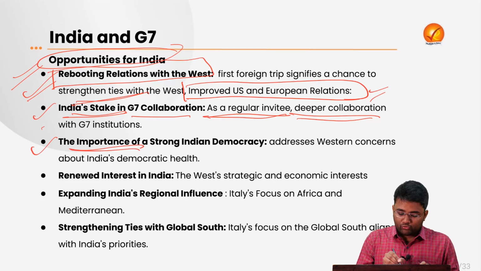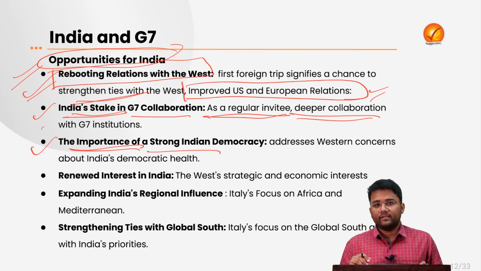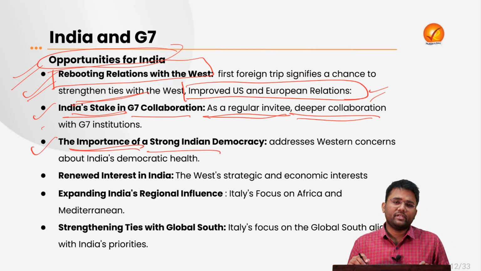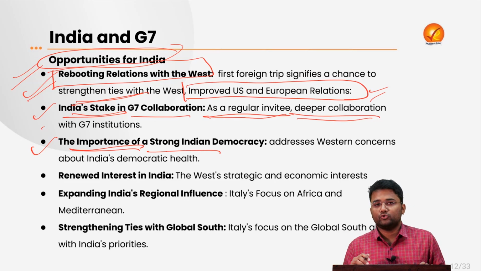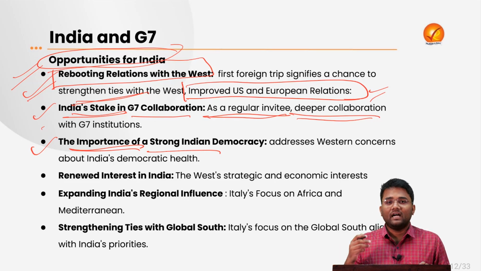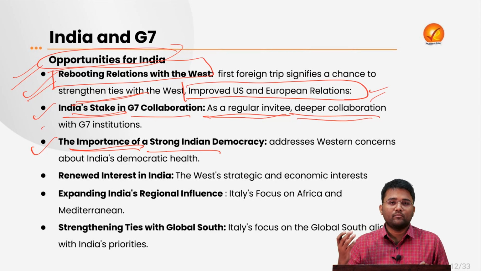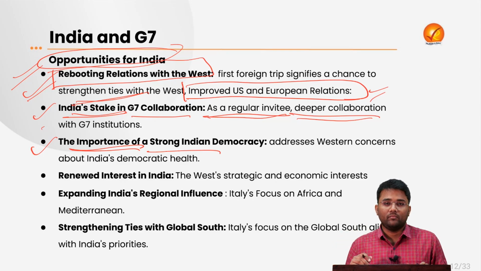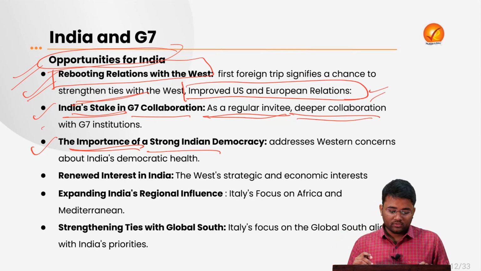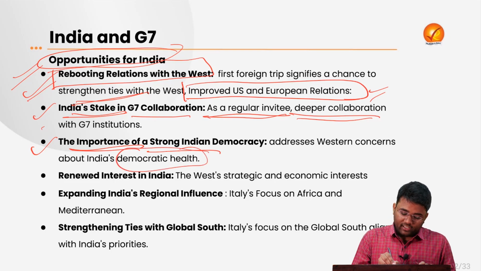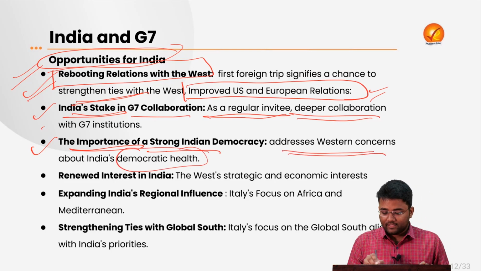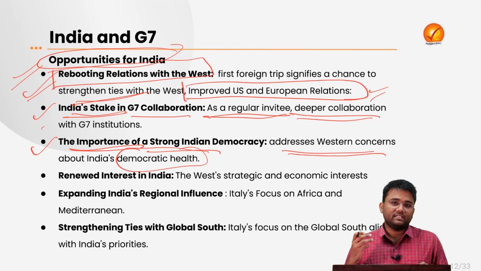Then it will also show the importance of strong Indian democracy. There have been several apprehensions raised by various US and EU countries regarding the democratic spirit of India, regarding the democratic health of India. But this time in the third term, Prime Minister Modi is running a coalition government. That also shows the democratic health of India, and addresses the concerns of the Western countries.